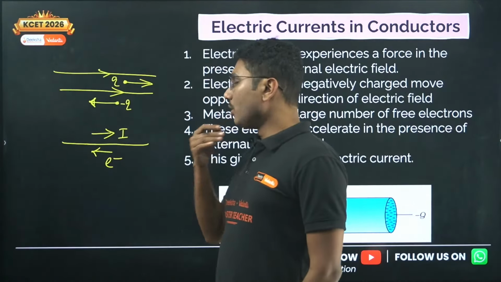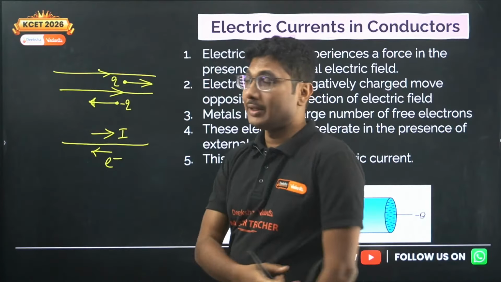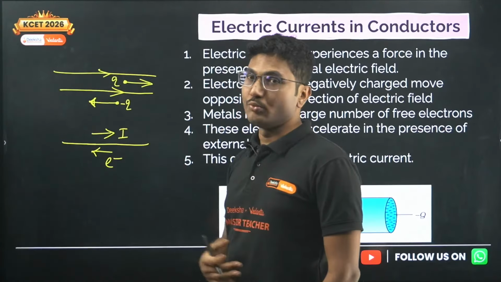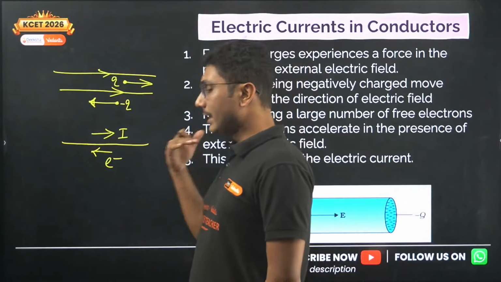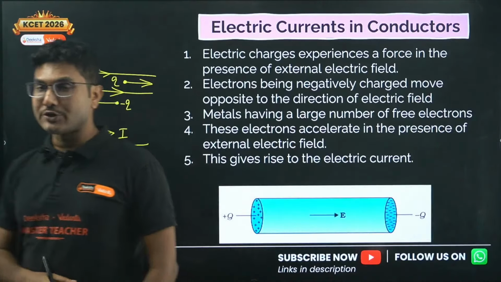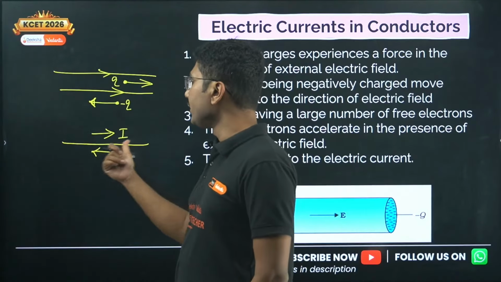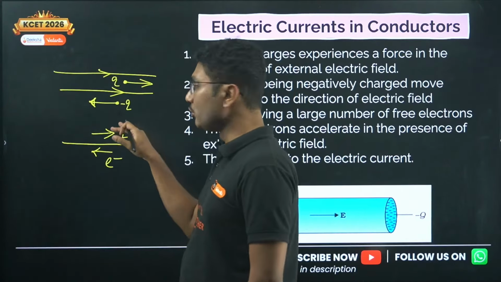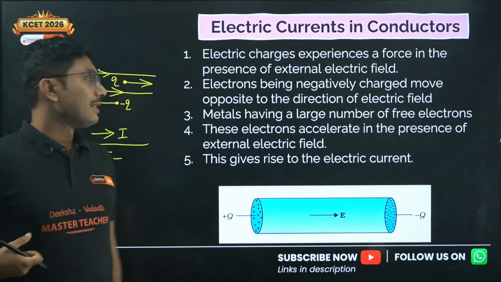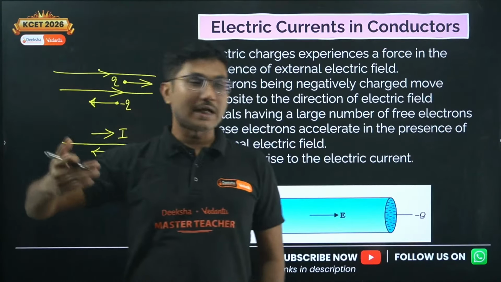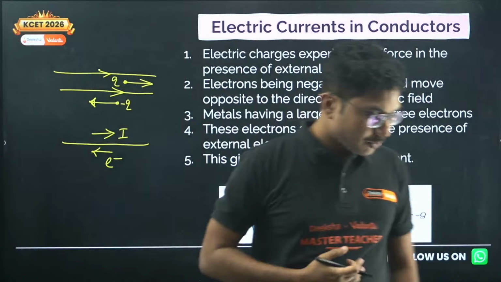So the scientists of that time said positive charges are moving in this direction. But later it was realized that positive charges are not moving, actually electrons are moving, in the opposite direction to what we assumed. And this is called conventional current. Conventional current means the convention that was used in the past.